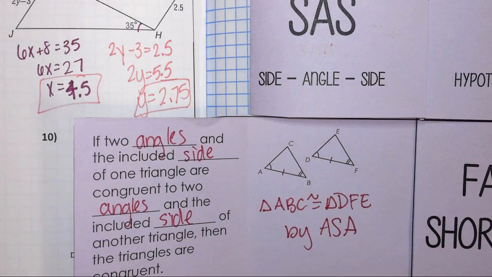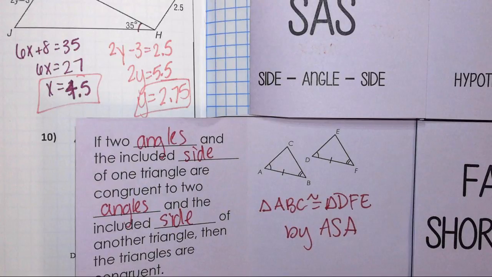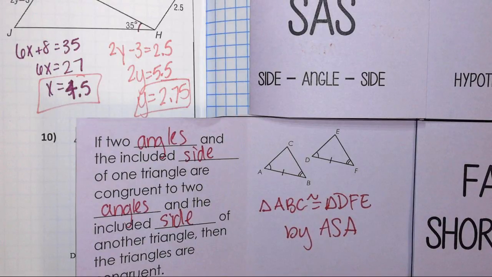So this weekend what you're going to have to do is figure out which theorem matches up with the triangle. Does everybody understand? That's all you do. You tell me if they're congruent by side, side, side, side, angle, side, or angle, side, angle. Look at that four-minute video and you'll learn three theorems.